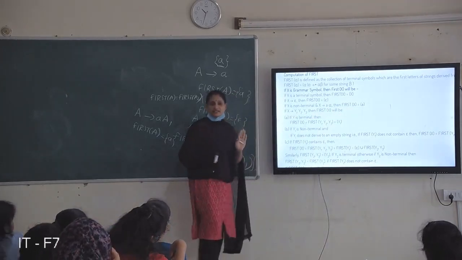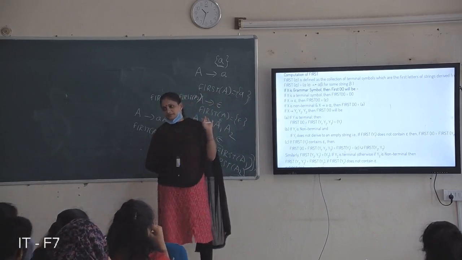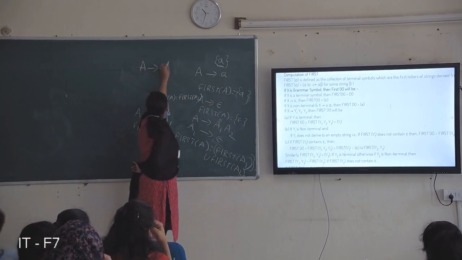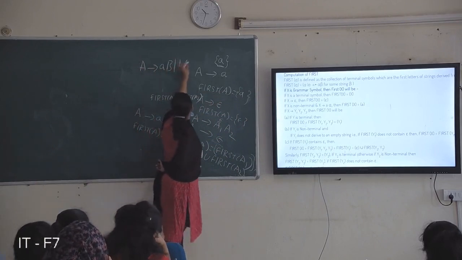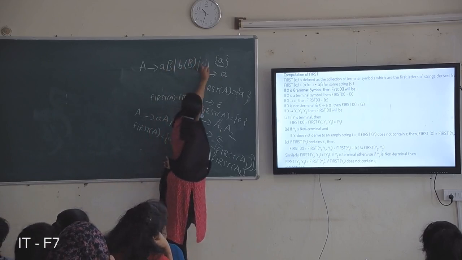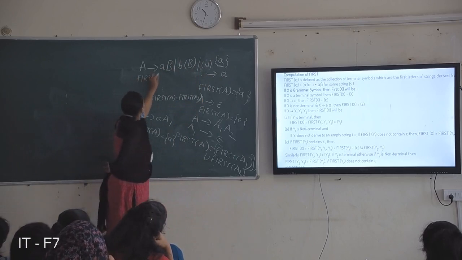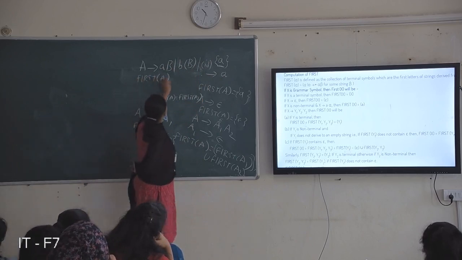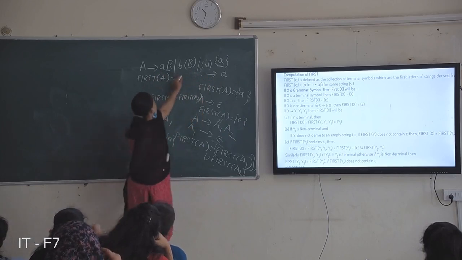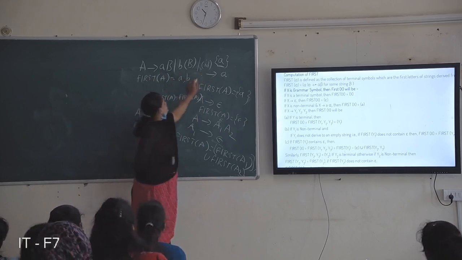If it starts with a terminal, we consider only that terminal; what comes after is not needed. Okay, so we can write like this. So what is the first of A? Three productions are there. Consider all the three productions' first symbols. One starts with A, one starts with B, and one starts with open brace.